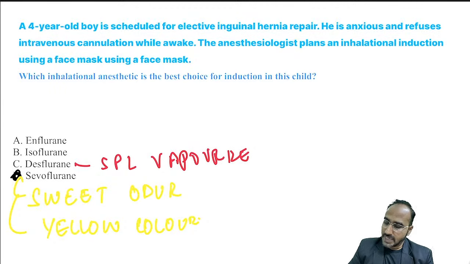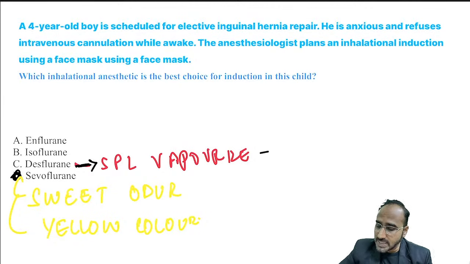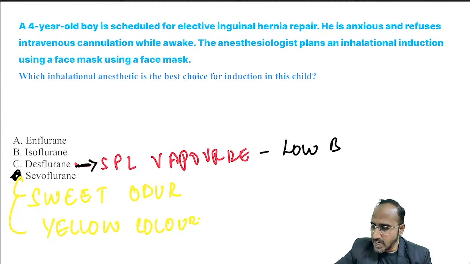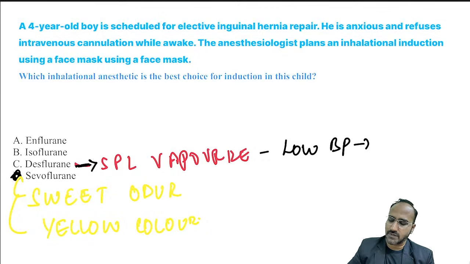Okay? Next, you also need to remember something about desflurane. Desflurane requires a special vaporizer. A vaporizer is a device that stores a liquid inhalational agent. As desflurane has a low boiling point, it requires a special vaporizer. Very, very important: Tec 6 vaporizer or electronic vaporizer is required for desflurane.